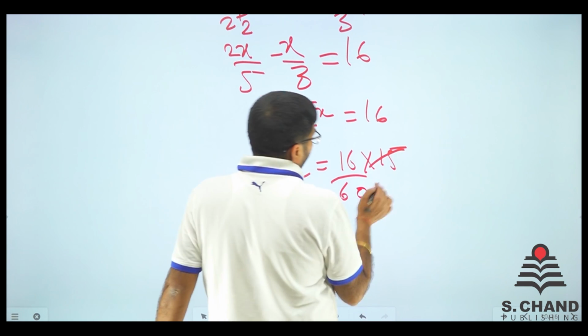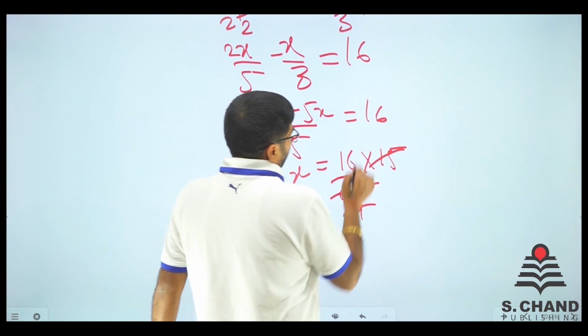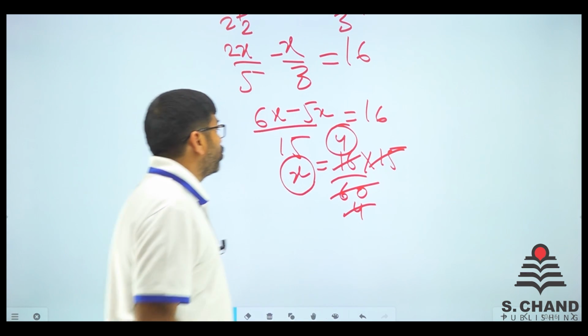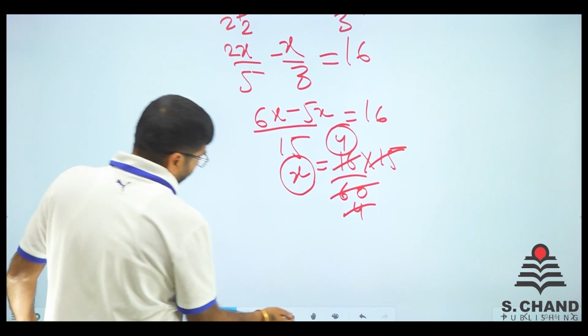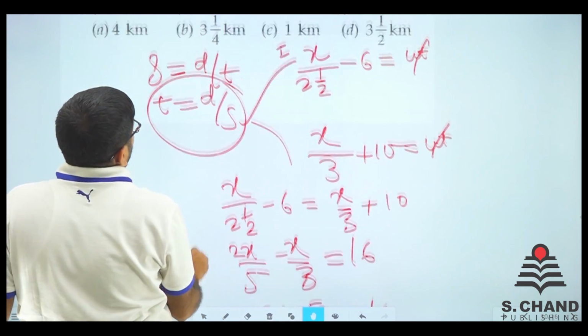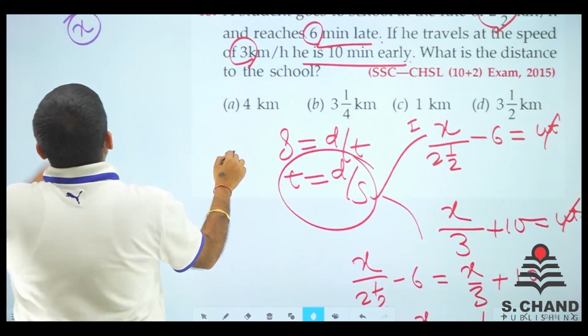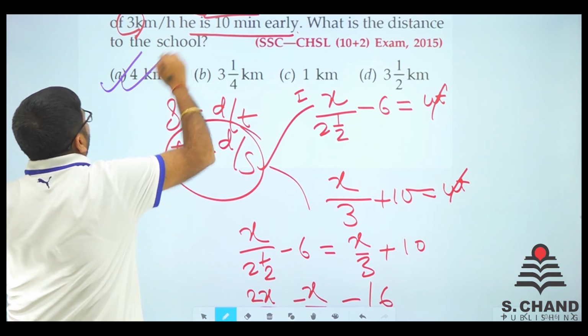Now 15 into 4 is 60, and 4. So x is equal to 4. So the distance between these two places, A and B, is 4, because we have considered this x as the total distance. So distance came out to be 4 kilometer.